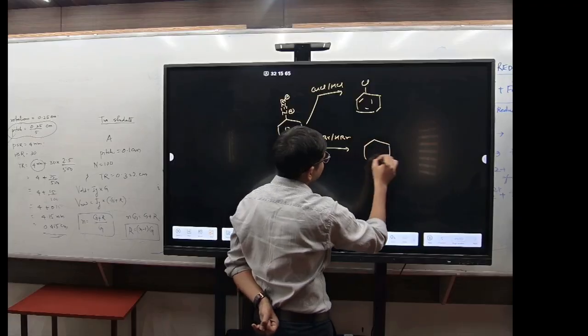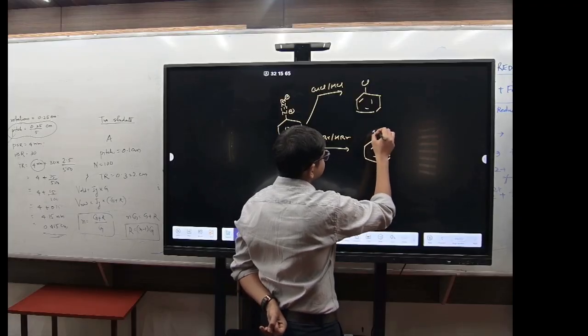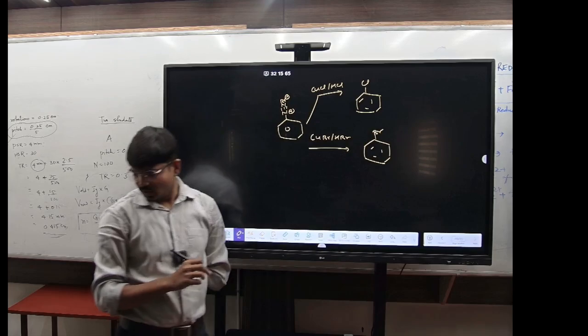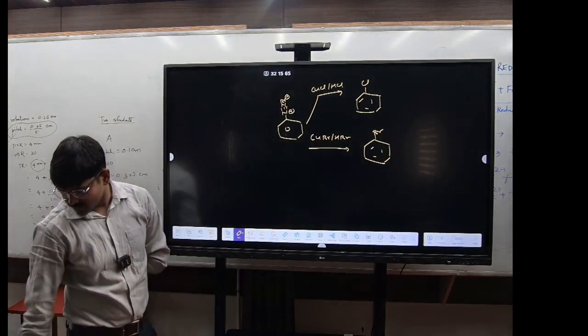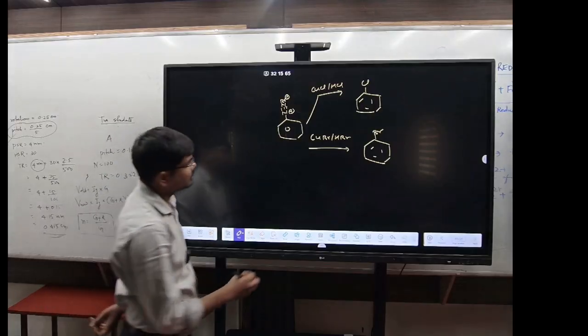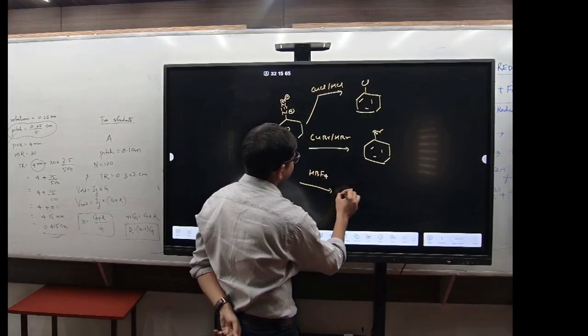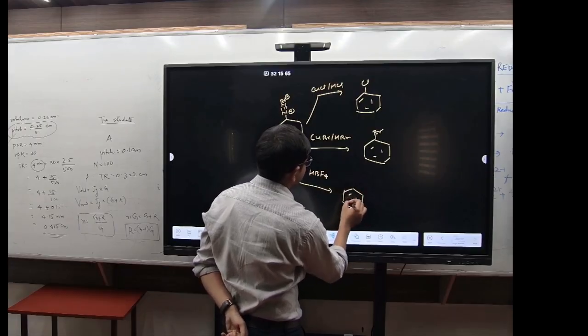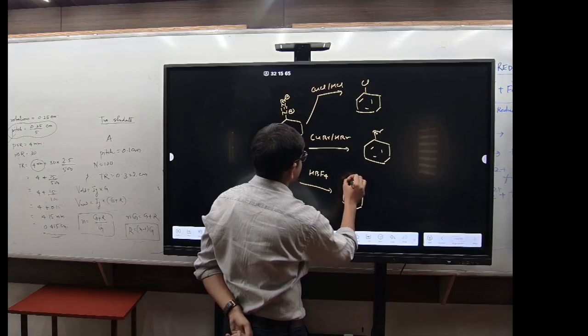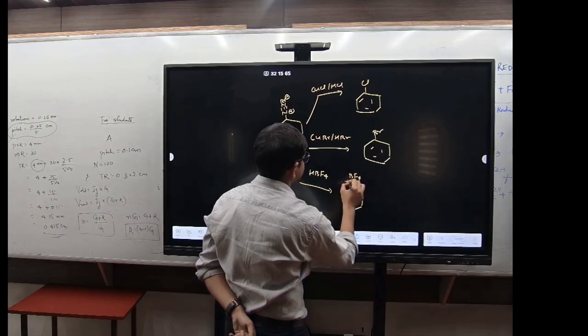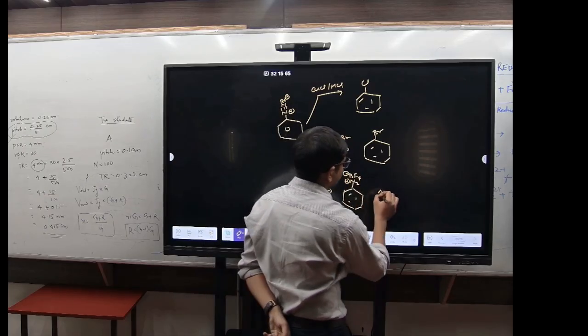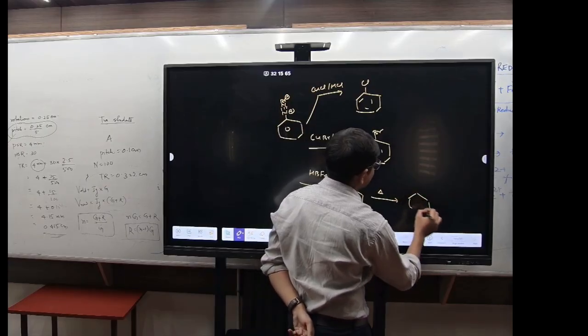Bromobenzene will be formed. Now if you're adding HBF4, what will it form? If you're adding the HBF4, it will first form N2+ and BF4-. If you're heating it, it will form fluorobenzene.